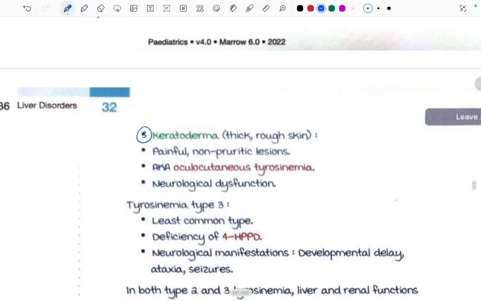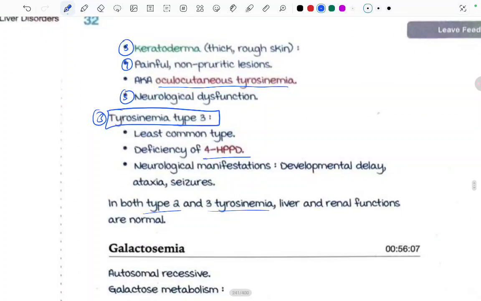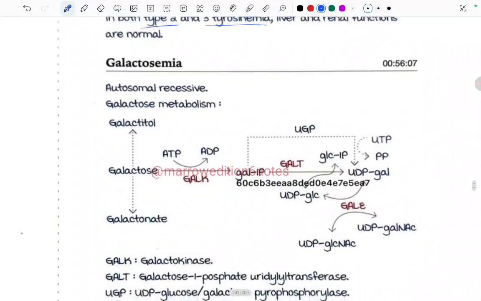There will be painful non-pruritic lesions. Type 2 tyrosinemia is also known as the oculocutaneous tyrosinemia, and there are neurological dysfunctions also. Now coming to the third type, tyrosinemia type 3, which is the least common type, and there is deficiency of 4-HPPD enzyme. There are neurological manifestations of developmental delay, ataxia, and seizures. In both type 2 and type 3 tyrosinemia, liver and renal functions are normal.